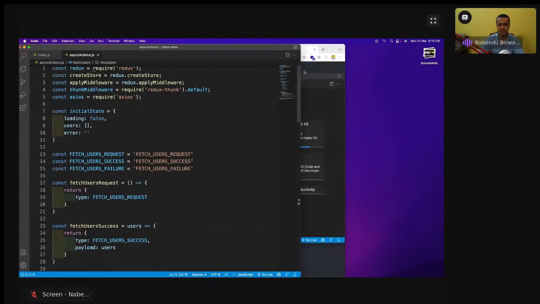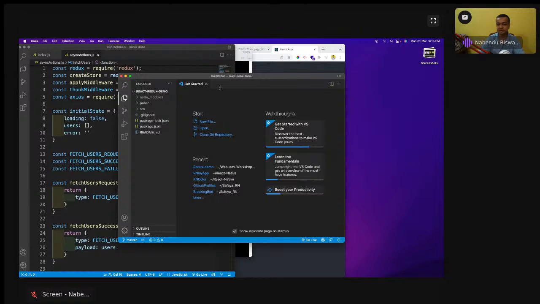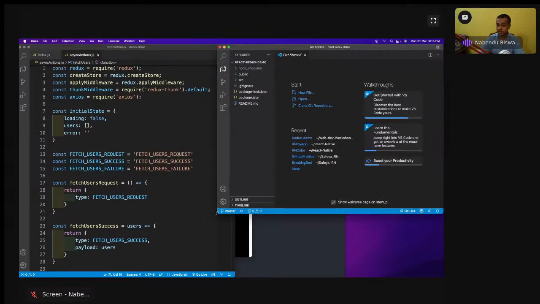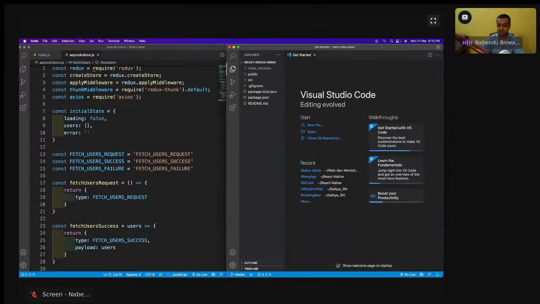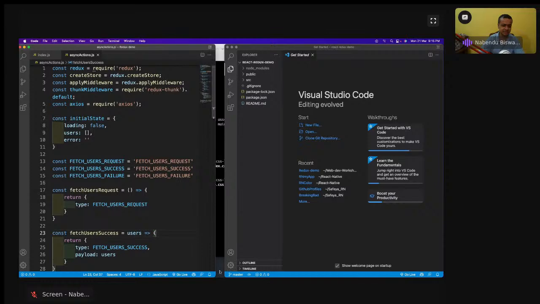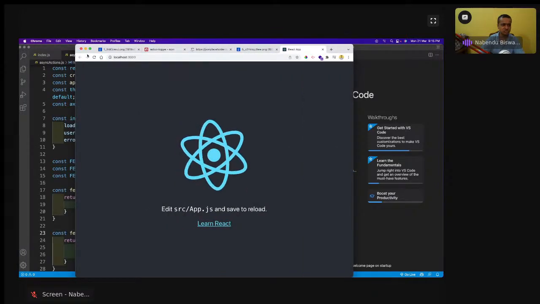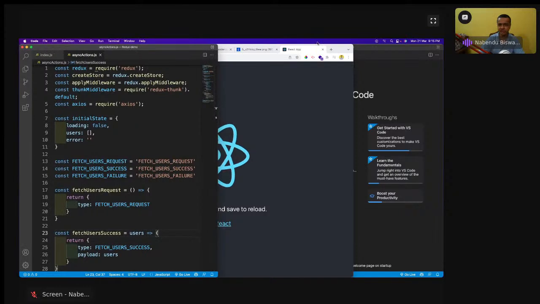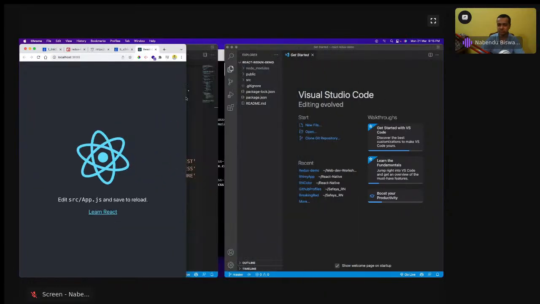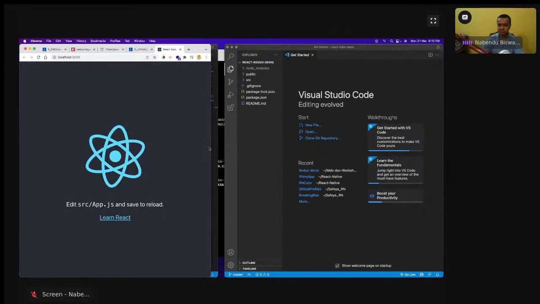Actually, let me take it here, because we need this thing. We need it because I'm going to show the similarities. Let it be like this, and okay, this has been shown. I don't want it to be that big. It's okay, but now it's a React app, so I will definitely have a UI. So let it be this much.